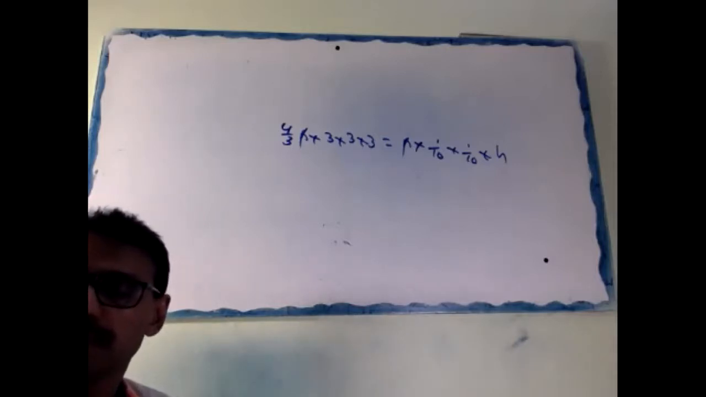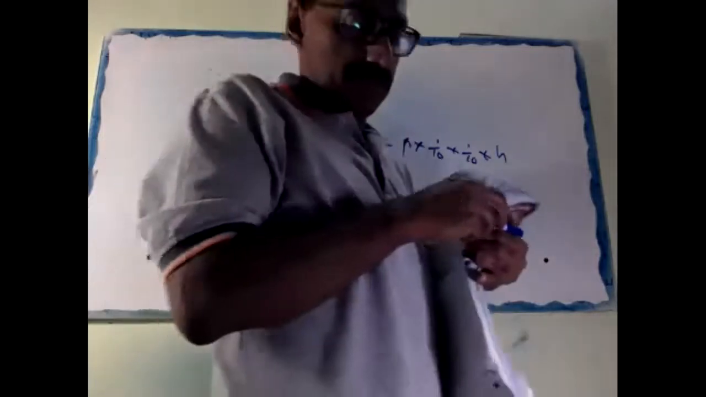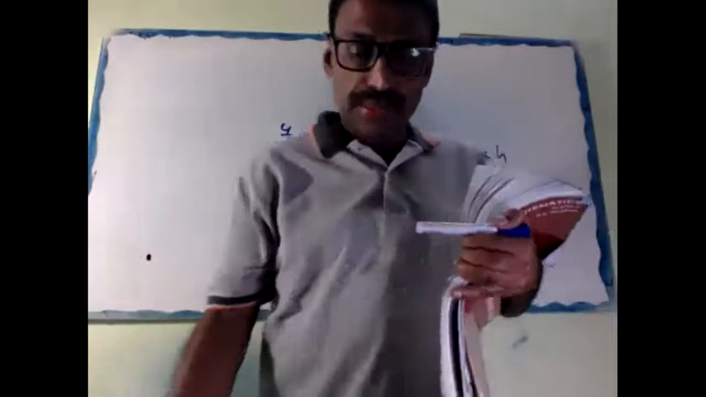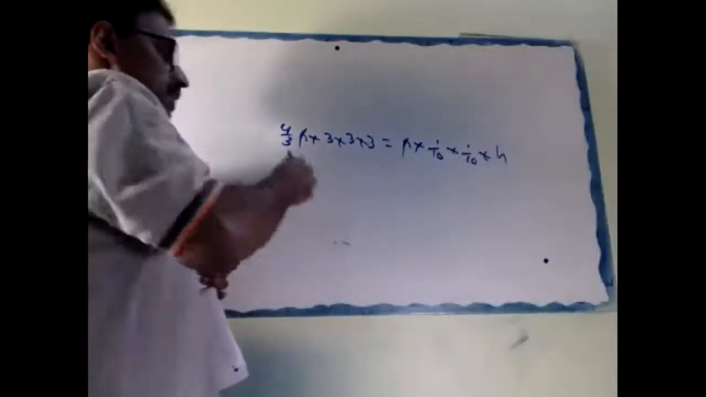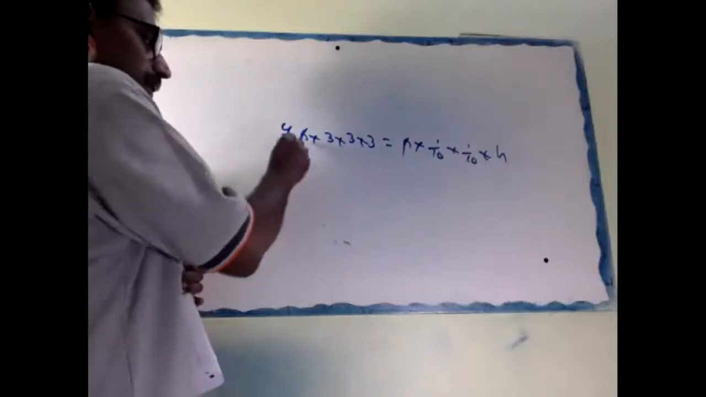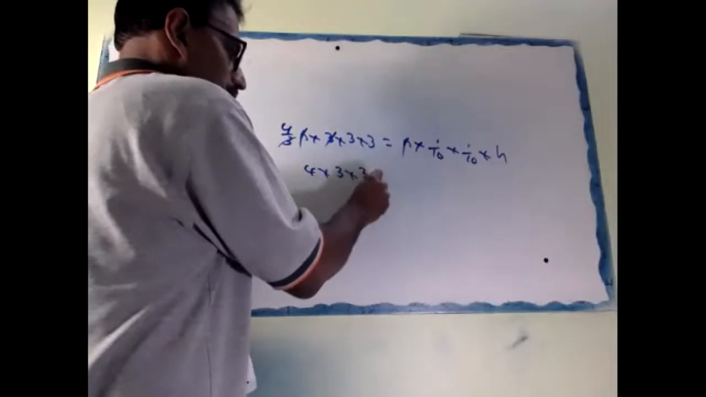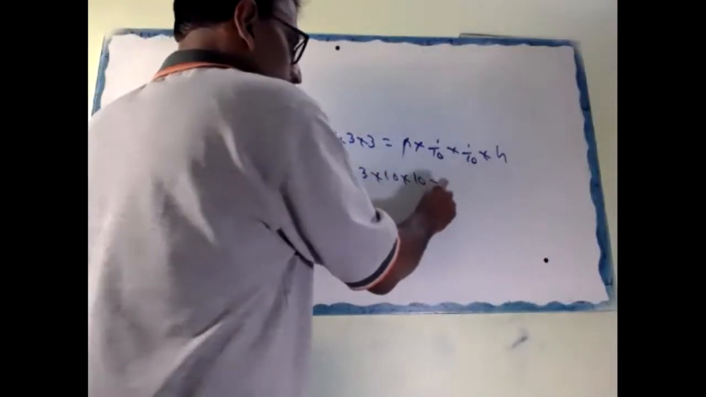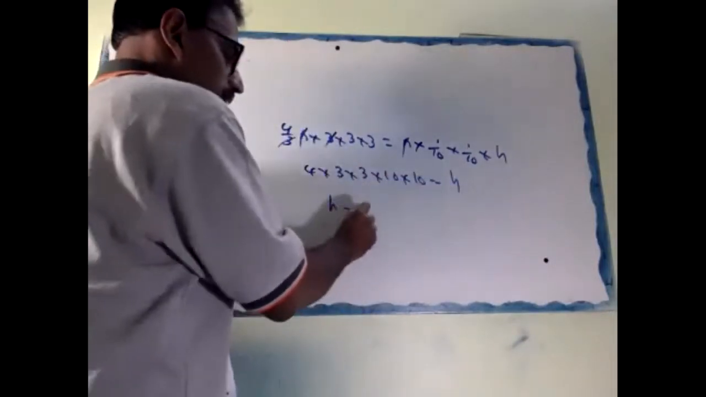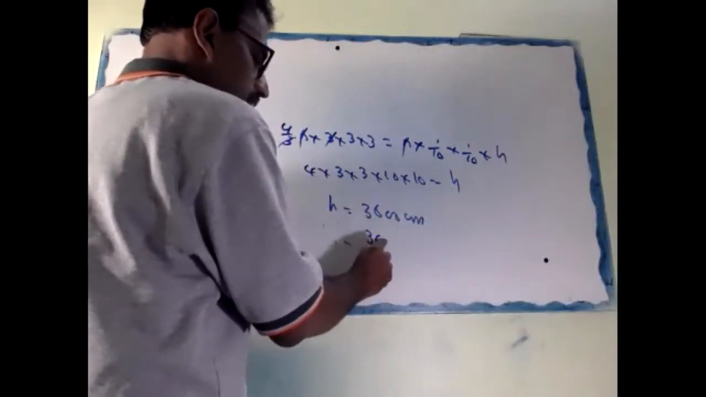Niharika, the unit is not meter, it is centimeter. Here the volume of the sphere is 4 by 3 pi r cube, equal to the volume of the wire. Pi and 3 cancel. 4 into 3 into 3 into 10 into 10 equal to h. So h equals 3600 centimeter. We can say 36 meter.